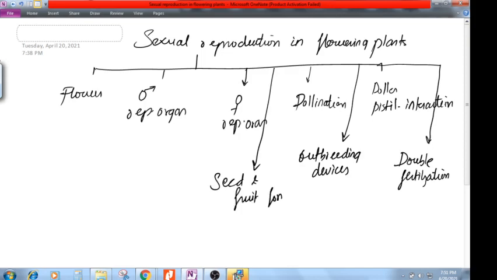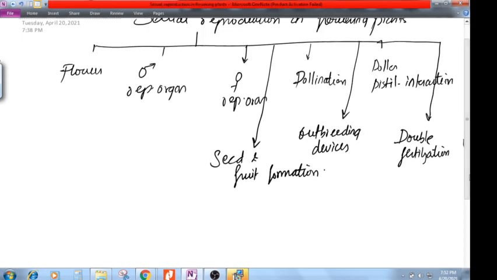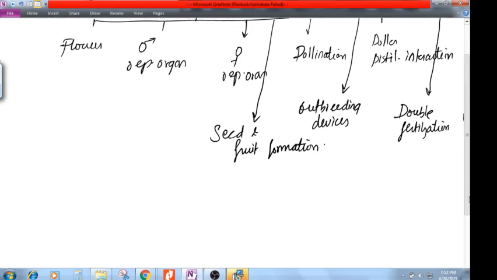Are any topics missing? Can anyone say if any topic is missing here? The parthenocarpy. That all comes under seed and fruit formation. Okay, sir.